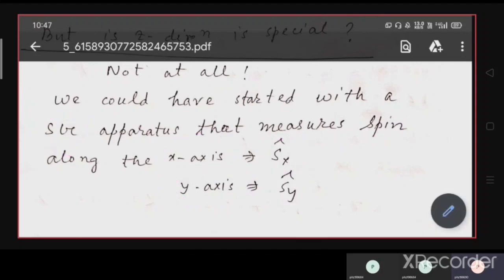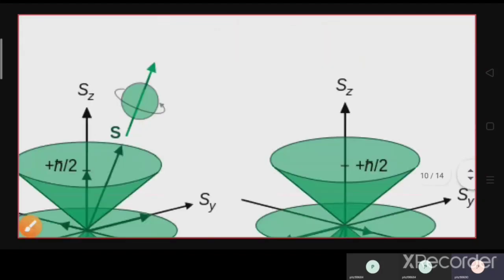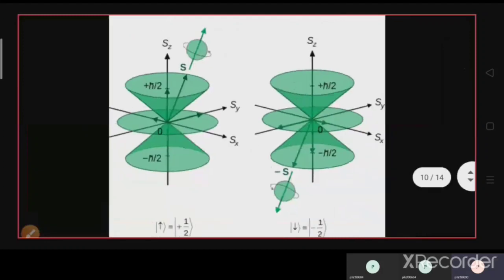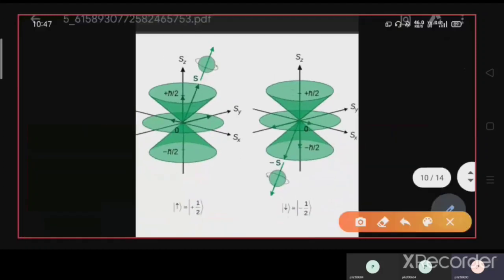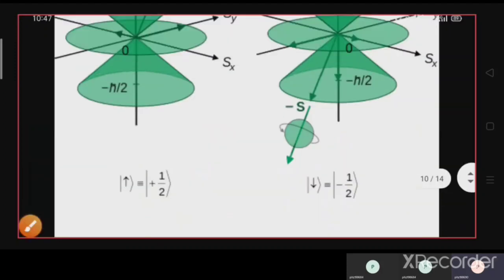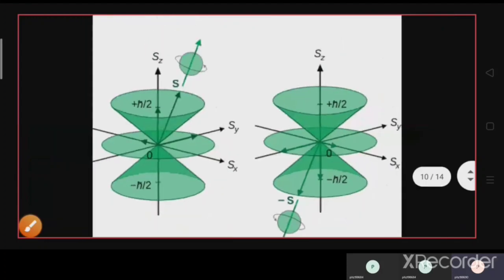There is nothing special about Sz. So look here, this way you can visualize the spin state of a system. This defines the state spin plus half, and this defines a state of spin minus half.